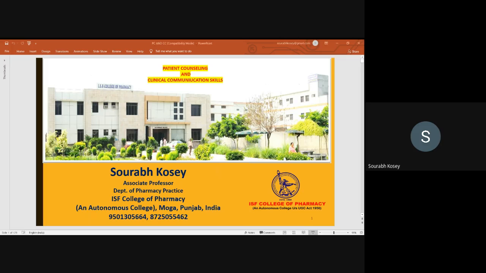We need to inquire about the patient's health status and recommendations, and we need to provide information regarding the medications using patient information leaflets. They are produced either by the manufacturer or the pharmacist for the benefit of the patients and are universally accepted because these PILs do affect patient health outcomes.